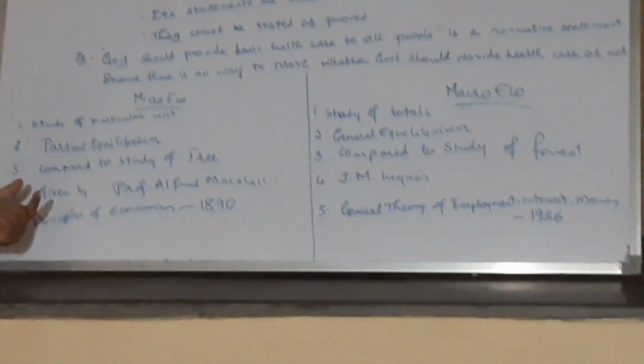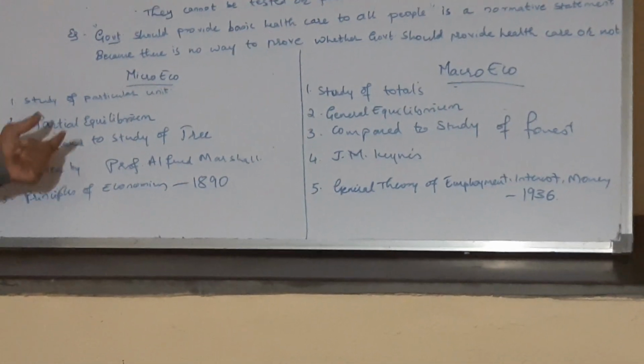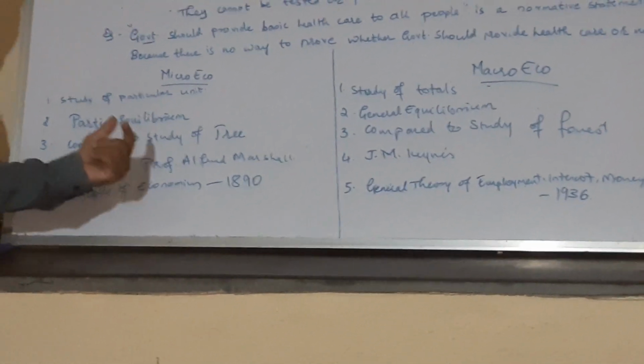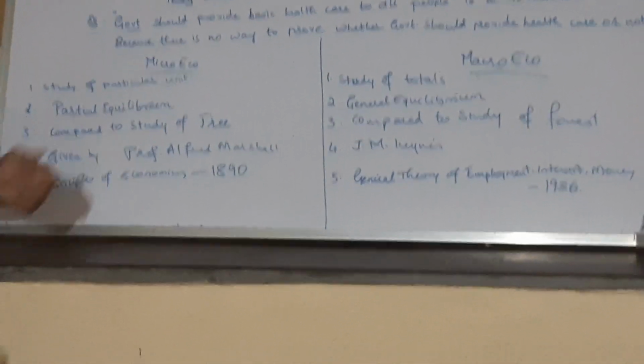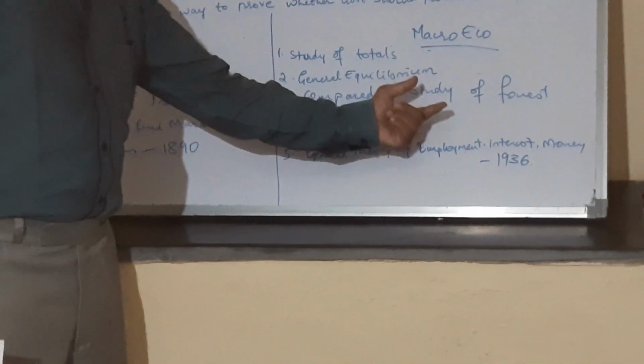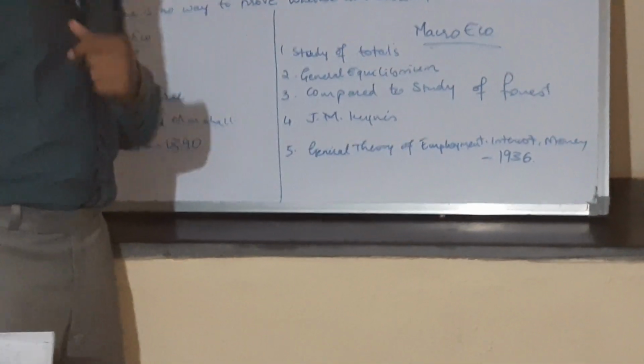The study of microeconomics is compared to the study of a tree in a forest, whereas the study of macroeconomics is referred to as the study of the forest itself.